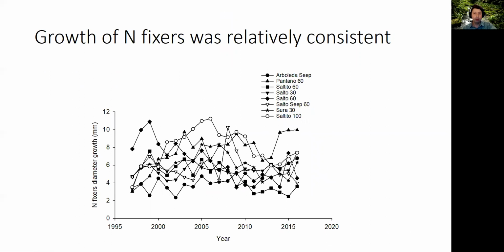We look at the growth of the nitrogen fixing trees across these different sites and across these years. Again, this is 20 years of growth. I'm showing you this data quickly, but it's amazing that we have this kind of data, so long and of such high quality. You can see the growth goes from about 3 millimeters to 10 millimeters. Some of the sites seem to be fairly high, like the Saltito 100. Some seem to be consistently low, like the Arboleda seep. But notice that there's no big up or down. There's no really bad year or really good year overall.